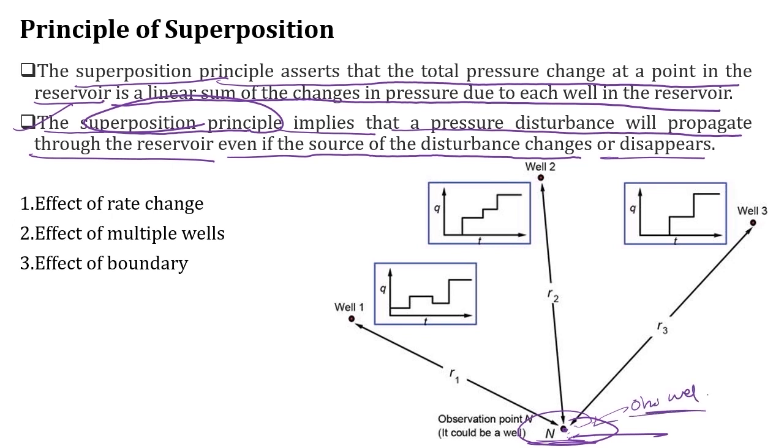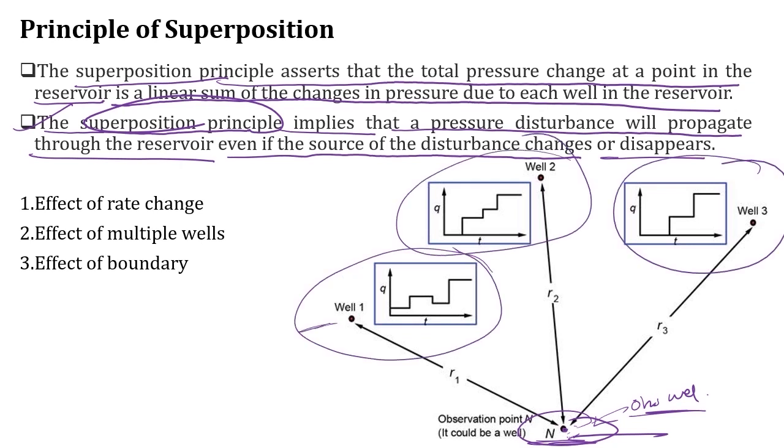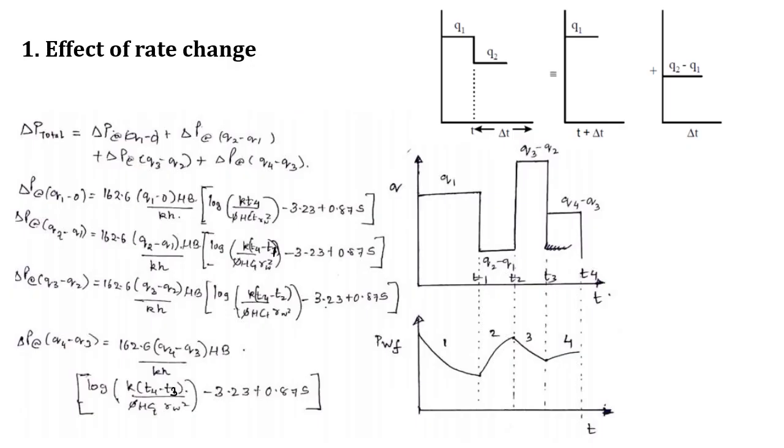The pressure response I am getting in this observation well will be affected by the wells which are producing far away. These wells might have different flow rates, or their drainage areas might be interfering. So if I have 3 wells in this field and I'm recording pressure at this observation well, the response will be affected by well 1, well 2 and well 3. Things we need to take into consideration when going for well testing are the effect of rate change, the effect of multiple wells, and the effect of boundary. Let's see the effect of rate change.